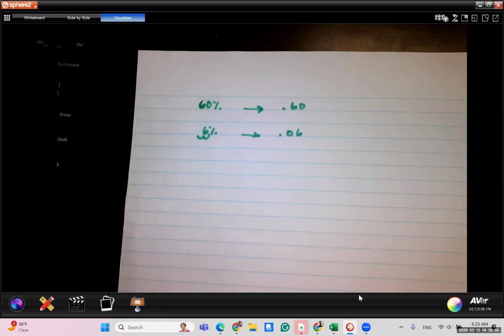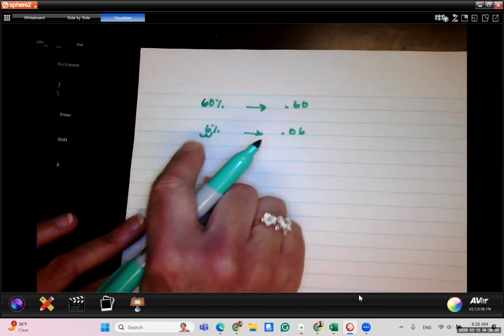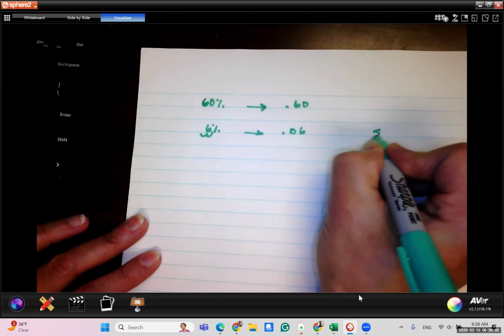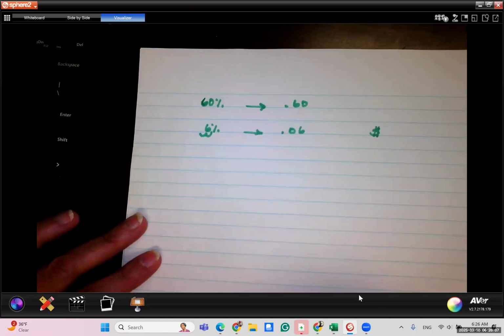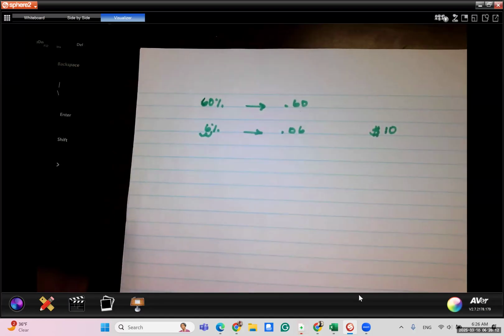Let's say, for example, in Maryland, where I live, the sales tax is 6%. So 6% as a decimal is 0.06. If I buy something that's $10, and I want to find out how much the tax is on the $10 purchase, I multiply. Every time you are finding the tax on something, or interest, or tip, or you are finding a percent of something, all of those are multiplications. The word "of" translates to a multiplication problem.